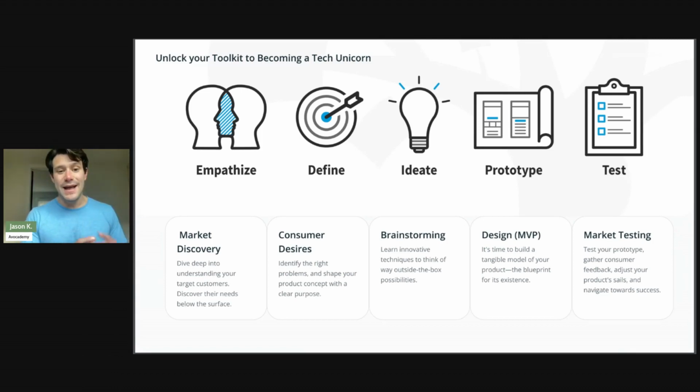Once we define it and get that product concept ready to go, we're going to go into this ideation phase, which is really just another word for brainstorming. And we're going to teach you techniques to think about as many possibilities, as many outside the box possibilities, creative possibilities, silly possibilities, whatever it might be, that are going to address those needs of your users. And then once we sort of narrow that down from that brainstorming phase, we go into design.